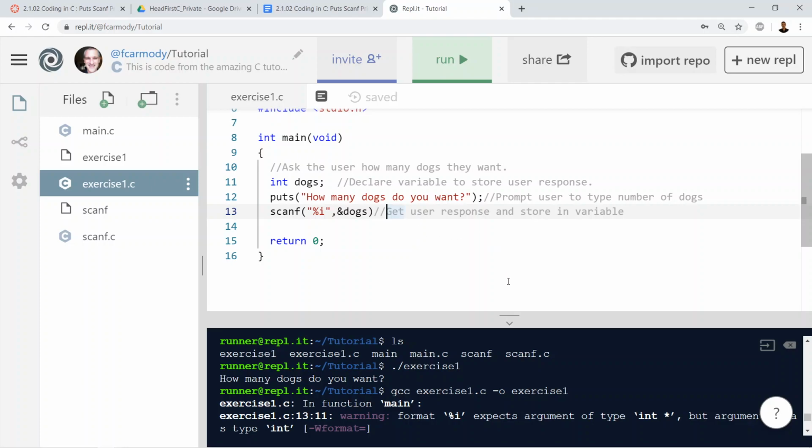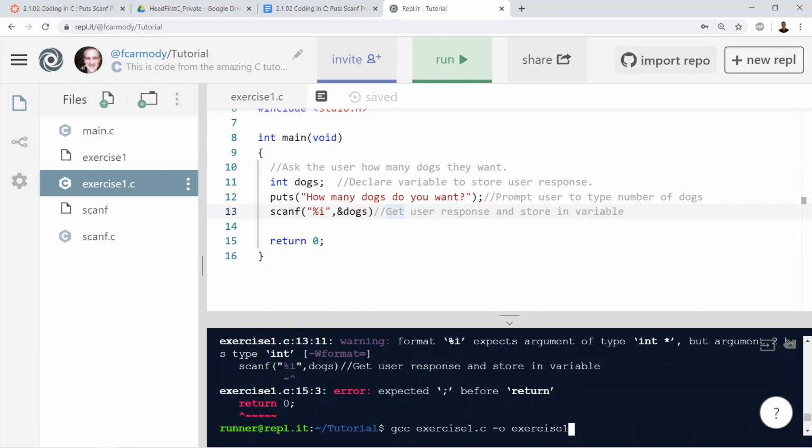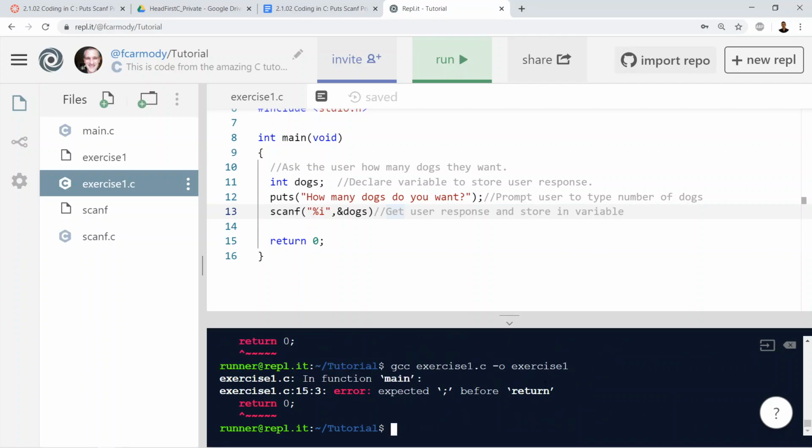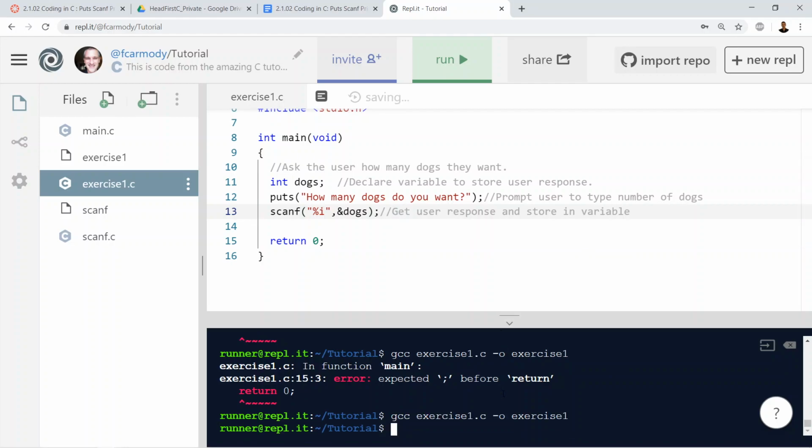So we're going to go ahead and run it again. Up arrow, compile again. And seriously, these semicolons are difficult for me. We compile it. It compiles just fine with no errors. We're going to go ahead and run it.